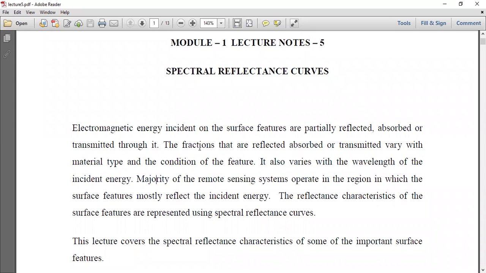Then we talked a little about the spectral reflection curve, what is a spectral reflection curve. So the spectral reflection curve is the kind of graphically definite information that shows how the different earth surfaces react with the electromagnetic energy and what are the reflectance characteristics of those particular surfaces. Like if we are talking about a smooth surface, the reflectance characteristic of that surface is much higher than a rough surface. Okay.